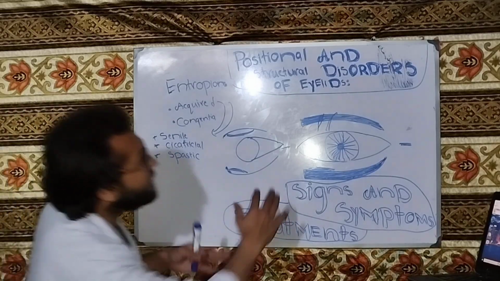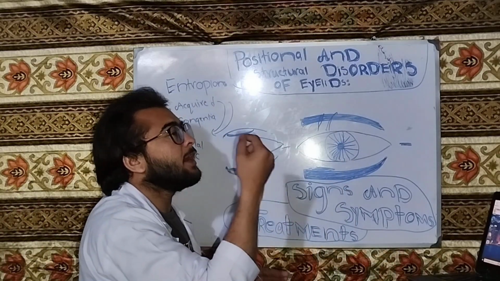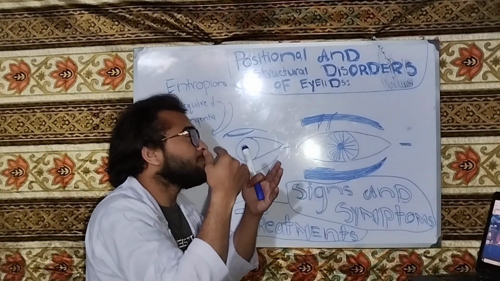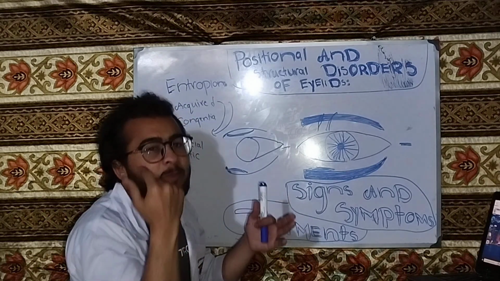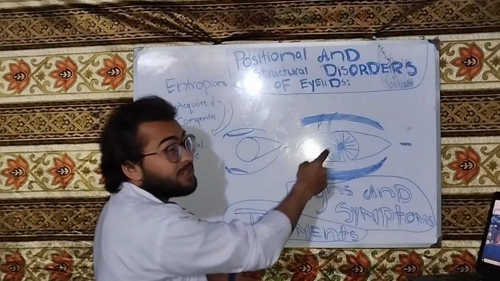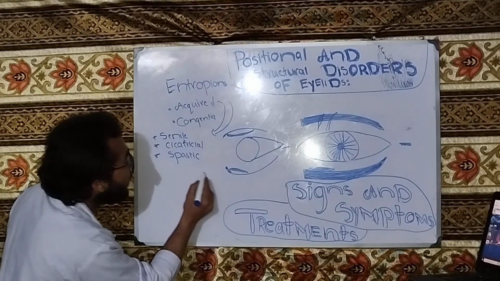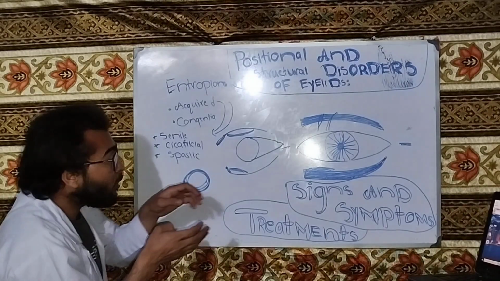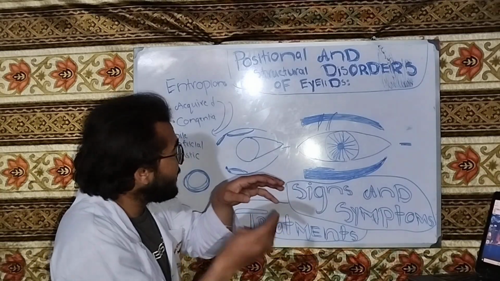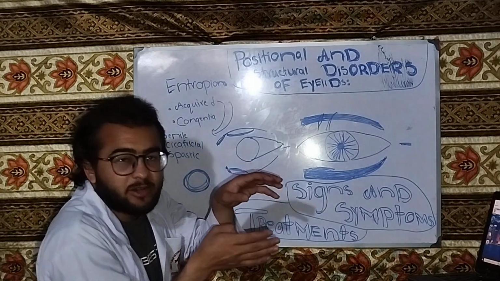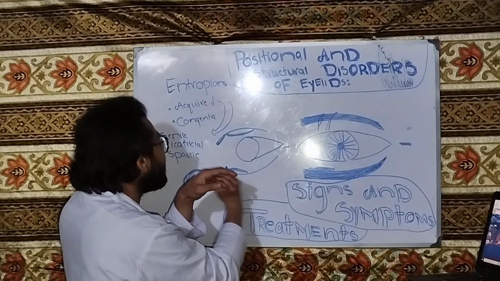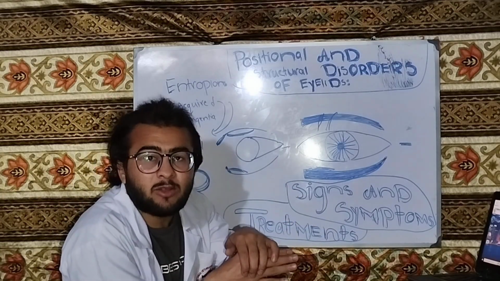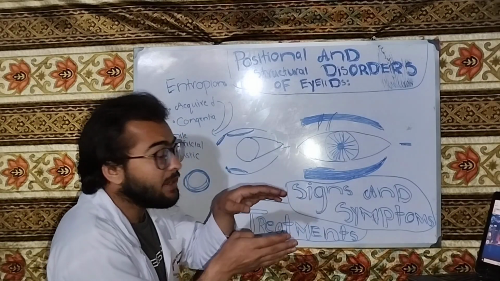But whenever there is irritation of the globe, for example if there is a foreign body in the cornea, or if somebody is fingering his eye, everything which irritates the eye will cause the orbicularis oculi muscle to contract around the eye extensively. Because of the irritation, the function of the lid retractor has gone. It should happen that the lid retractor contracts simultaneously with the palpebral part of orbicularis oculi, but it is not happening. And what will happen?